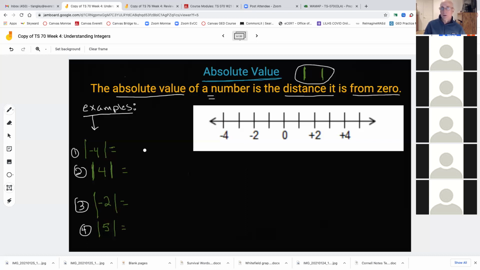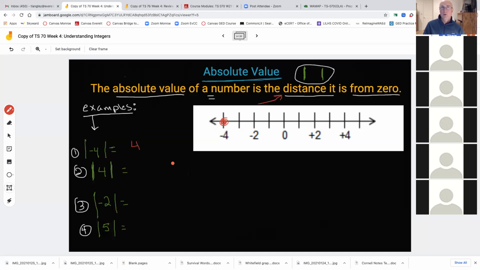Actually, I better just answer because I'm making a recording, okay? Well, -4, if I choose a better color here, if I circle it on the screen here, okay, this is -4. How far is it away from 0? It's 4 away from 0. So the answer would be just 4. Okay. The absolute value of a number, again, is the distance from 0.